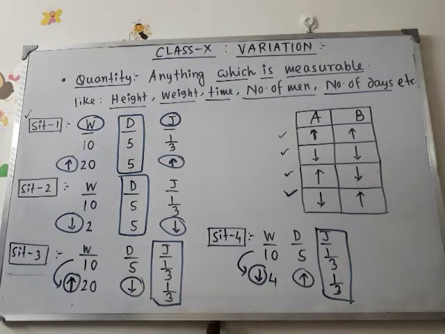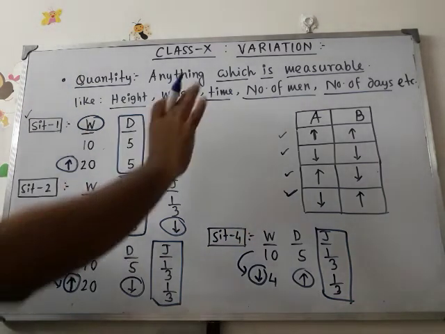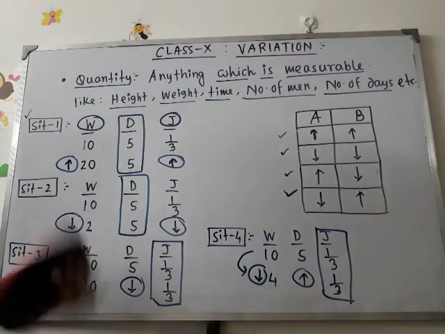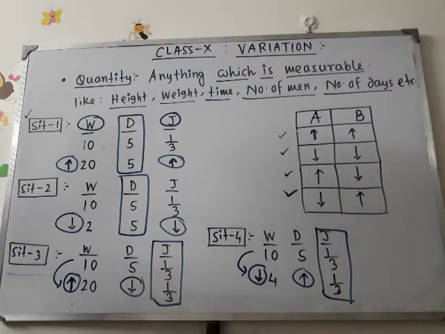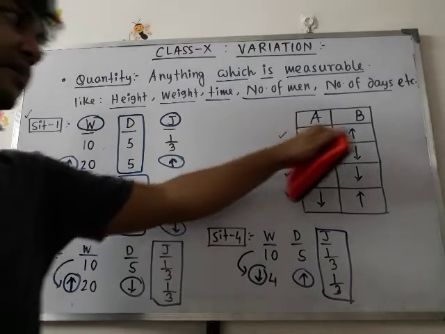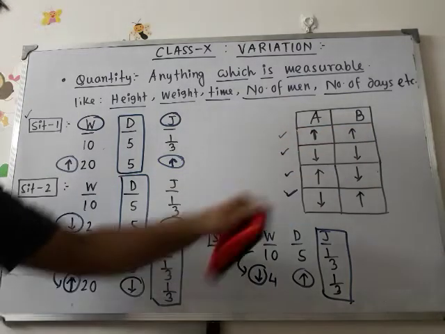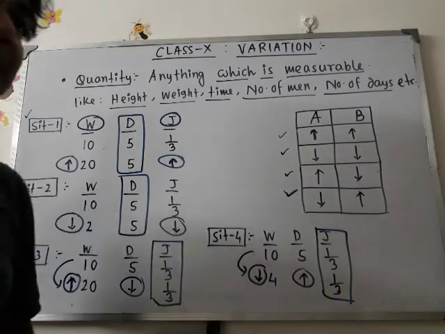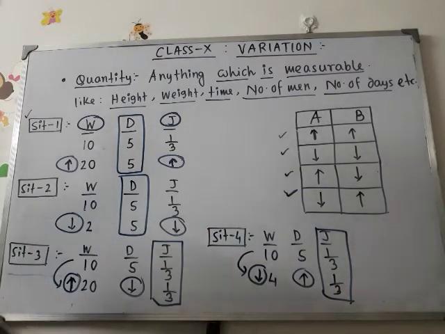Is that clear? So ultimately what do we have? We have what is a quantity. A quantity is anything which is measurable. These are examples of quantities. Now, the relation between 2 quantities A and B. Then 4 possible relations are there. Maybe they both are increasing. Maybe they both are decreasing. And in these 2 cases, they are of contrary direction, they are of opposite direction. Got it?